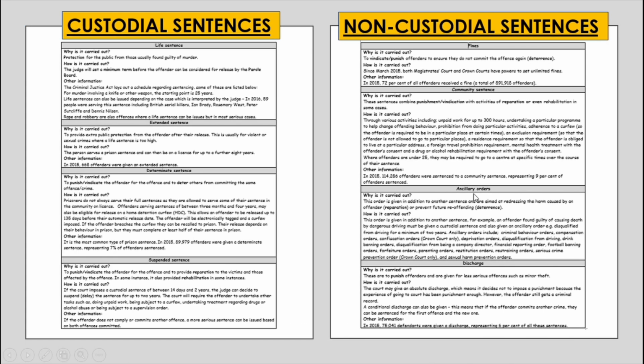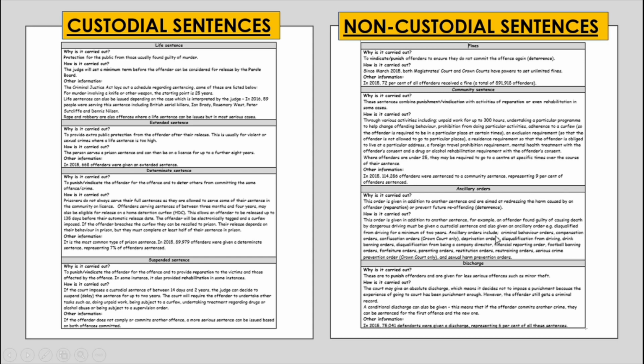Ancillary orders. This order is given in addition to another sentence and is aimed at redressing the harm caused by an offender. It's a form of reparation, whilst also aiming to prevent future reoffending, so a type of deterrence. This order is given in addition to another sentence. For example, an offender found guilty of causing death by dangerous driving must be given a custodial sentence and also given an ancillary order, e.g. disqualified from driving for a minimum of 2 years.